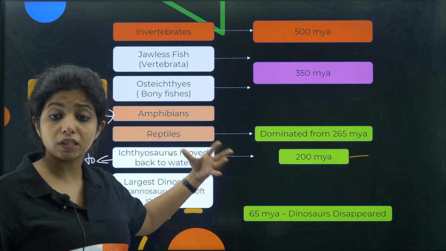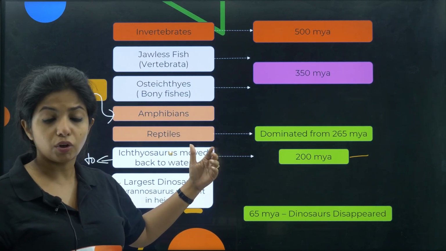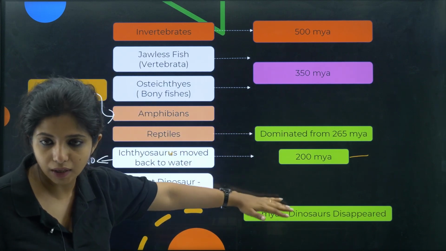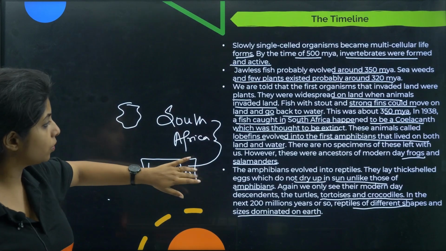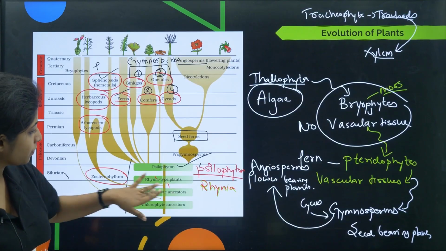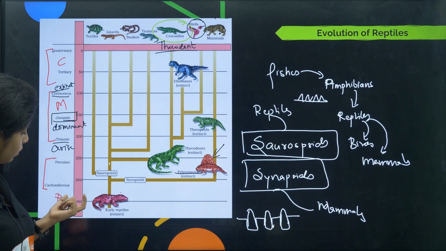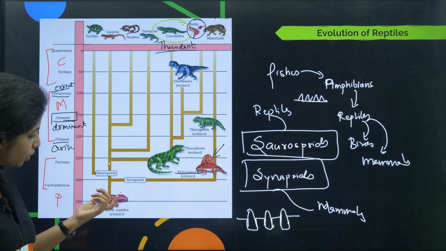Apart from that, there are reptiles that could survive, and there were reptiles that got extinct. But at least they start showing up in this particular time. So you can count 265 million years ago as 300 million years ago, and that is what is written over here. The early reptiles that you had were there around 350 million years ago, which is closer to 265. I'm talking about early reptiles.